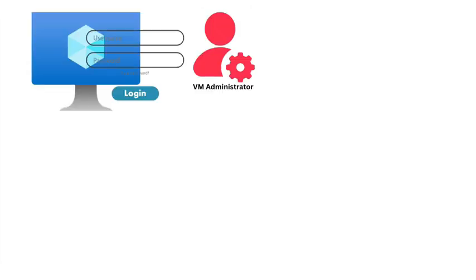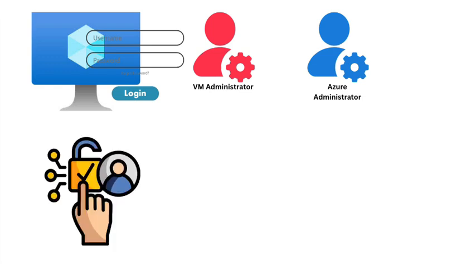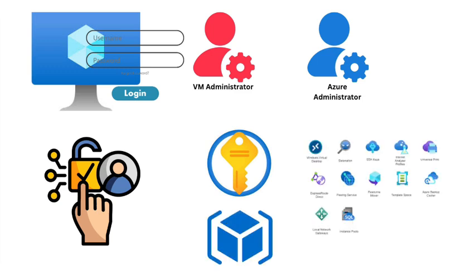For example, you have a VM, you only allow login to the VM for VM administrators. They cannot delete or update the VM from the portal. There are Azure administrators who can delete or update the VM, but they do not have login rights to the VM. So you see, you can control at a very granular level who has access to the resource, what his or her access to a resource is. Azure RBAC is scoped either to a subscription, a resource group, or a specific resource within a resource group.